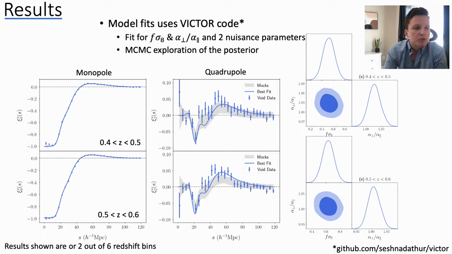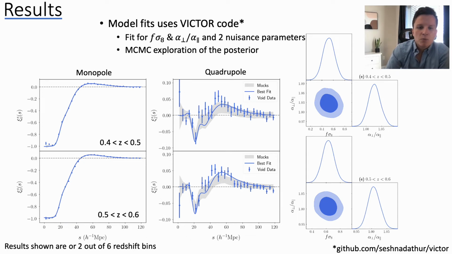On the right is what the results look like for the 2 main parameters of interest, fσ8 and alpha perpendicular over alpha parallel. You can see that we get these nice contours and nice Gaussian results out for these. Again, I'm only showing 2 out of the 6 redshift slices here, just so this slide isn't too messy. But the results for the other 4 redshift slices look very similar.